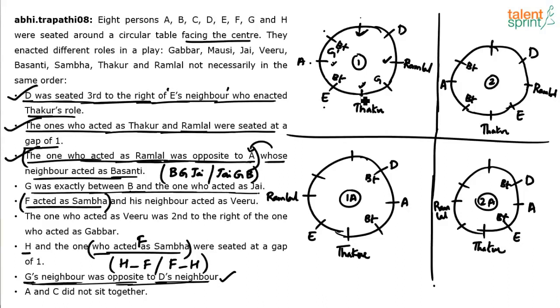So, if this is a neighbor of G, G has to come here because this is already E. And if this is the neighbor of G, then G has to come here because this is already E. You're able to follow? So G and G dash, these are the two possible positions of G. Similarly, if I take case number 2, D's neighbors are these two positions. Their opposite positions are these two positions. And these two positions are neighbors of G, which means G has to come here because this is E, or G has to come here.